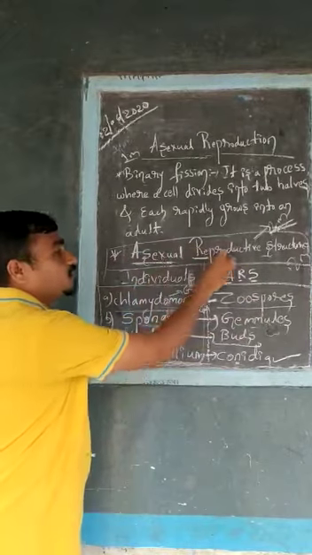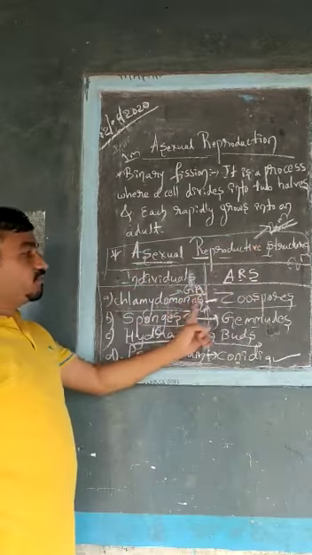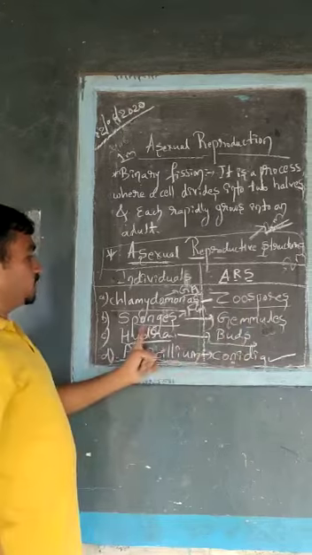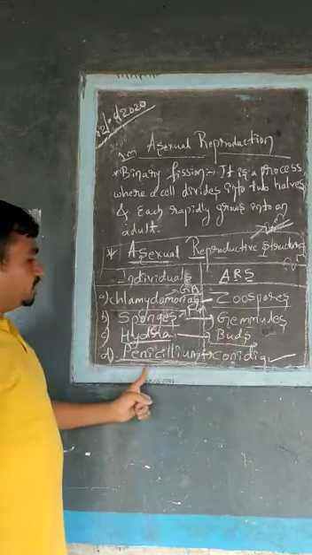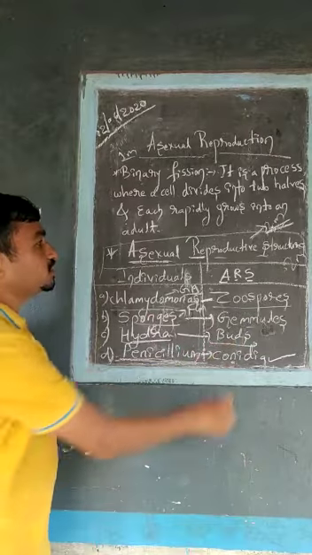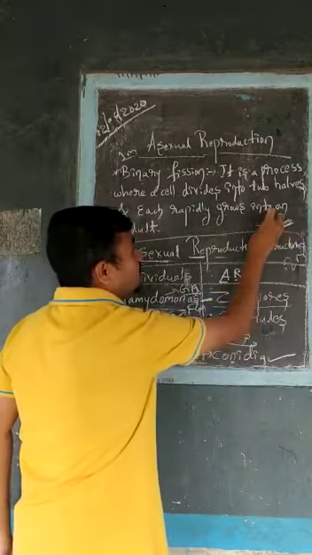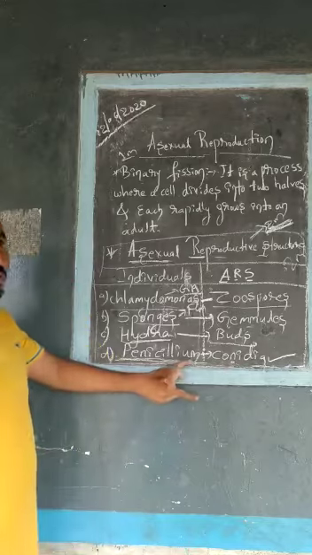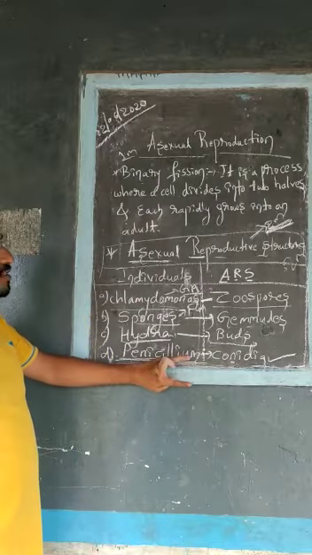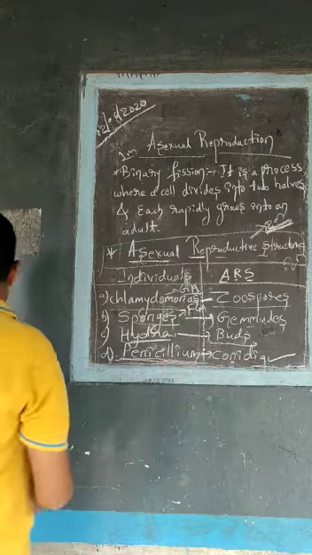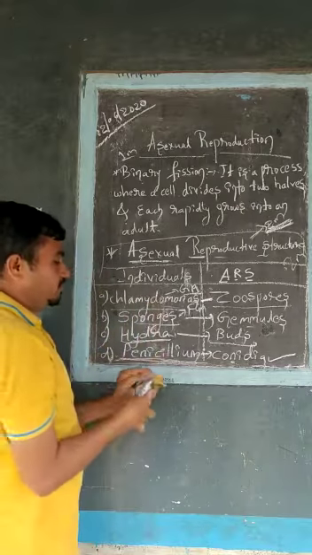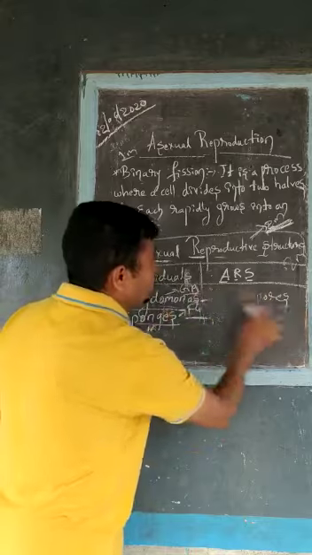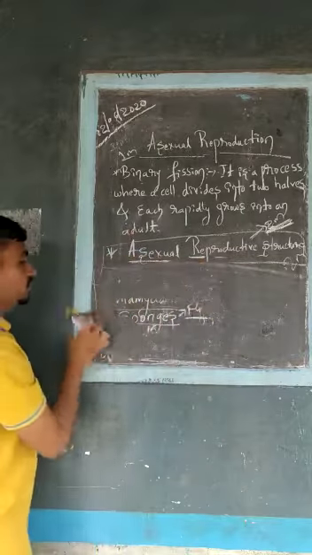In Chlamydomonas we find zoospores. In sponges we find gemmules. In hydra we find buds, and in penicillium we find conidia. So this is the 2 marks question for your examination: what are the asexual reproductive structures of the following animals or plants? Students, now take down the question related to this.